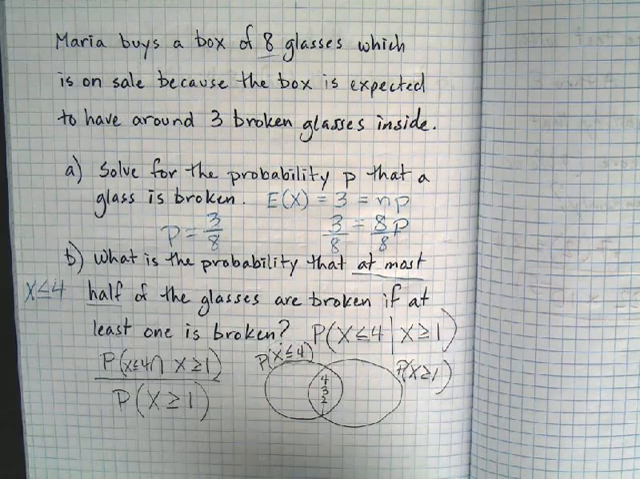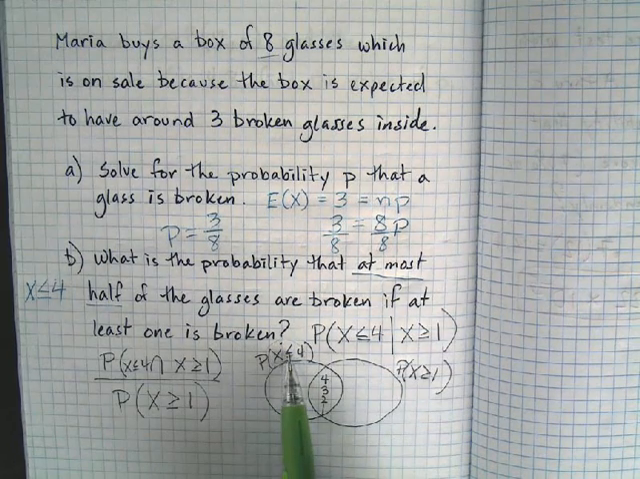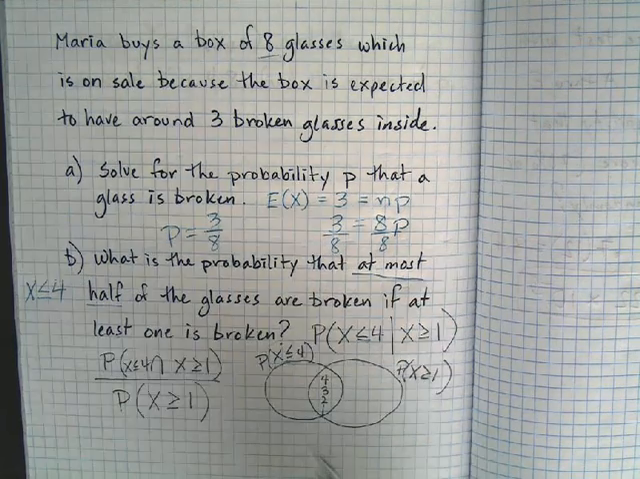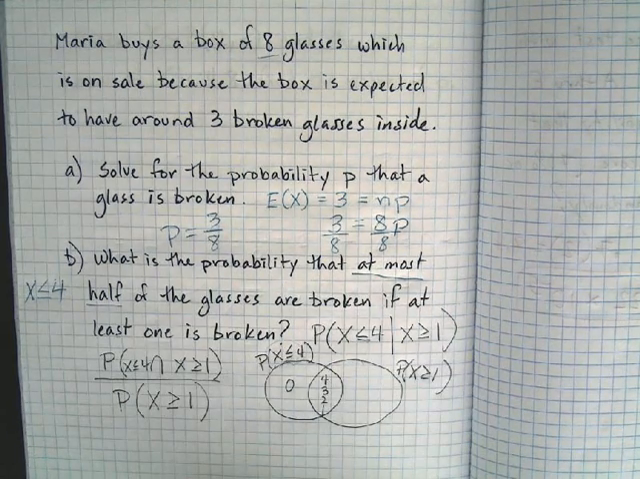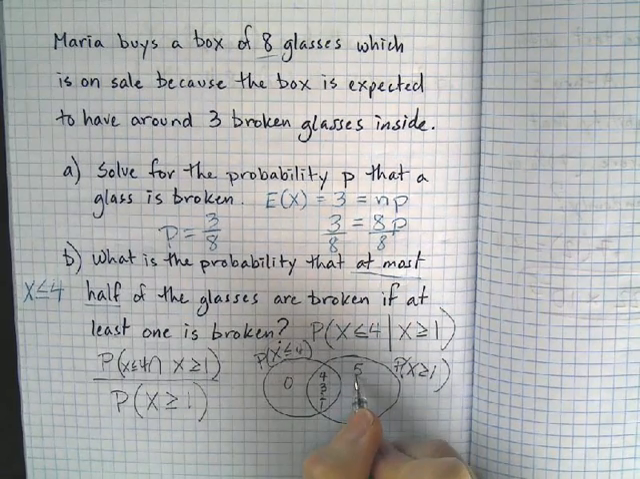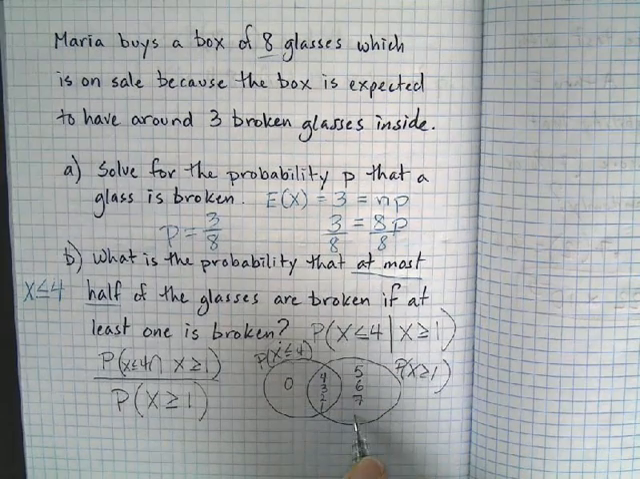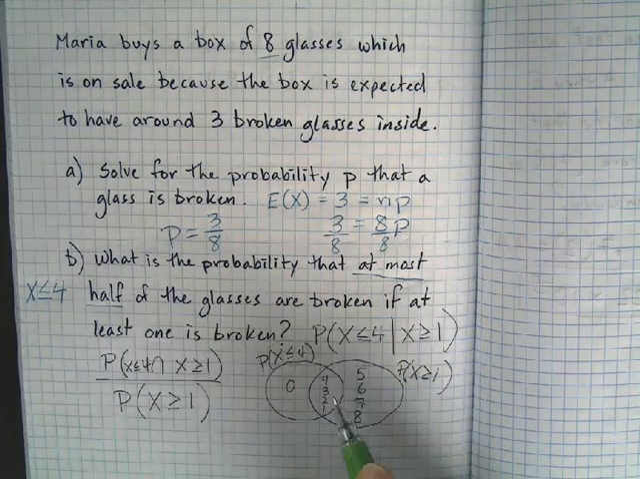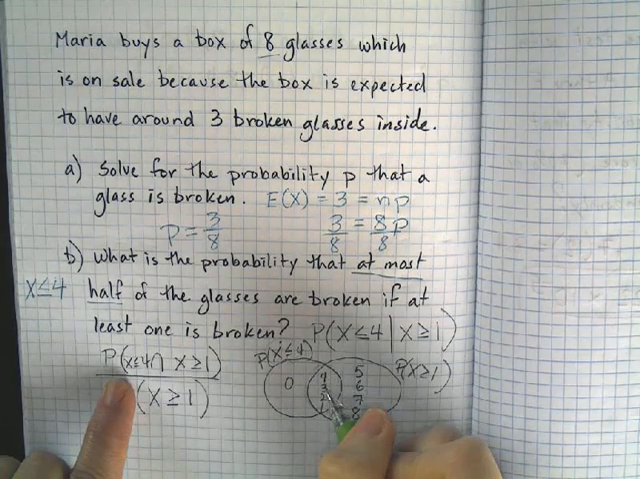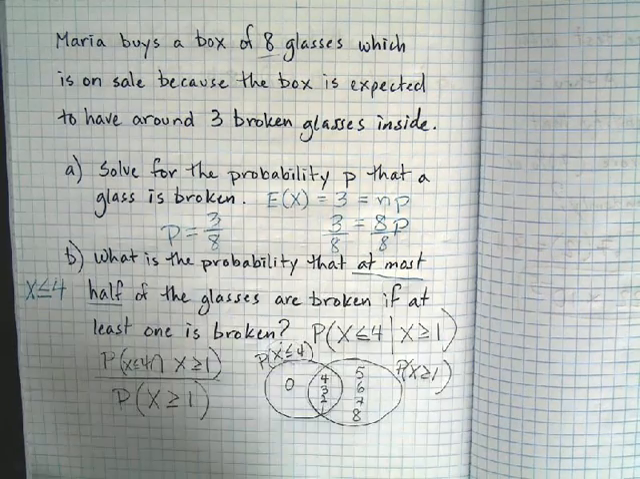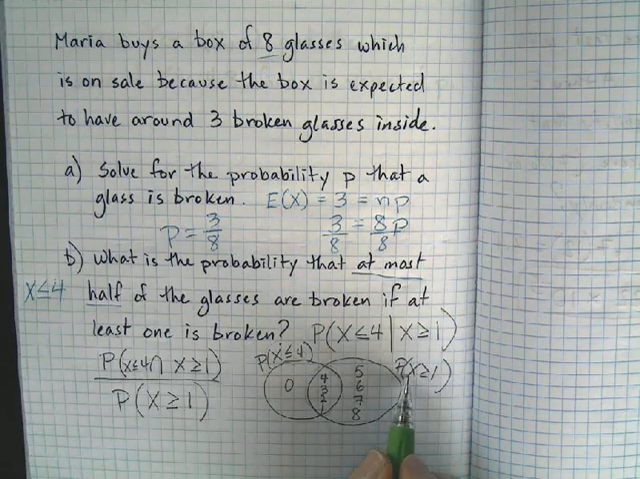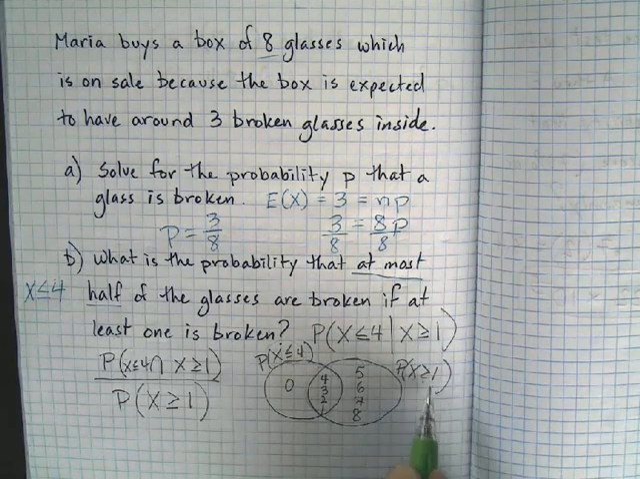What about 0? 0 broken glasses is less than or equal to 4, but is that 0 greater than or equal to 1? No. So 0 is not included in the overlap. And then likewise, what else isn't included? 5 is not included in the overlap, 6, 7, or 8. Those are not included. So the overlap is going to be these four things. So I want the probability of 4, 3, 2, and 1 in my numerator, and then the probability of x being greater than or equal to 1 in the denominator.